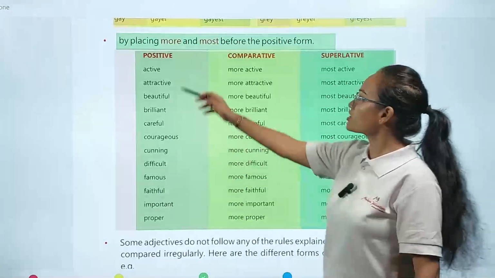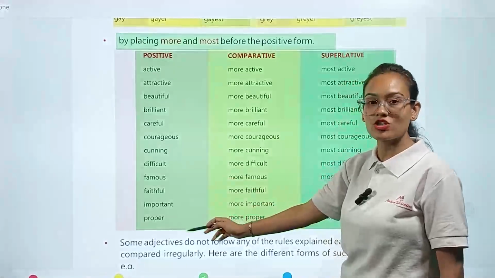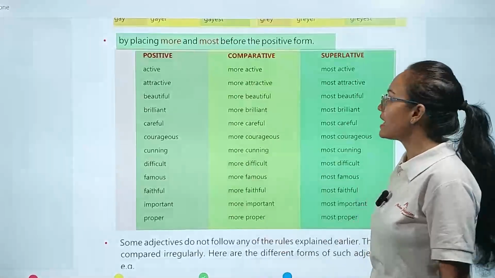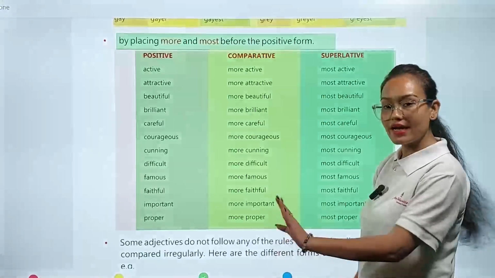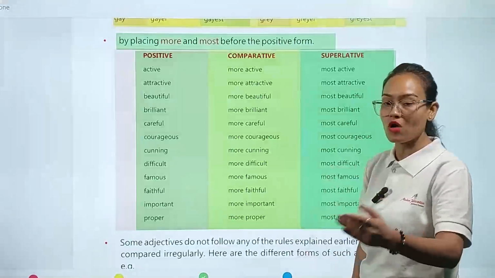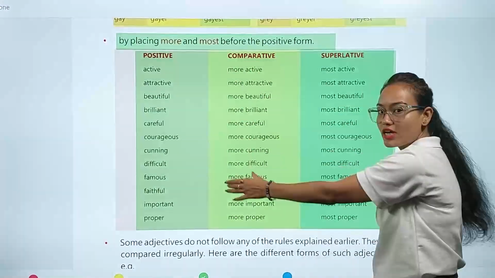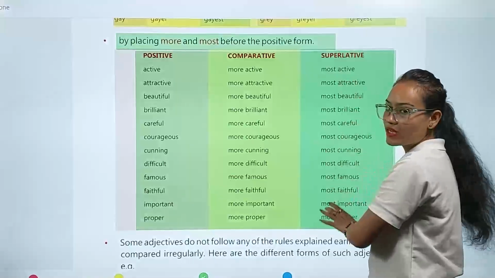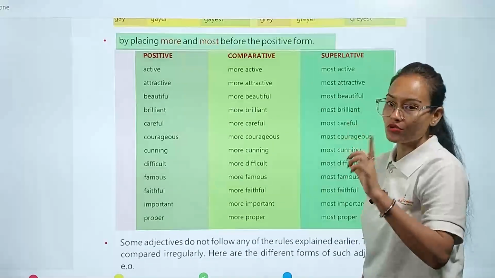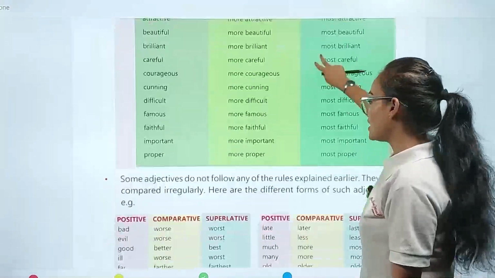So whenever we convert these positive degrees of adjectives into the comparative degree, we add more before them. Okay, and when we convert these positive degrees of adjectives into the superlative degree, we add most. Okay, now